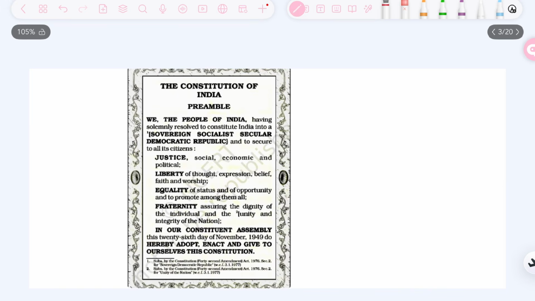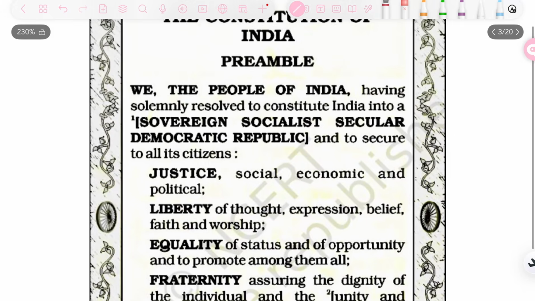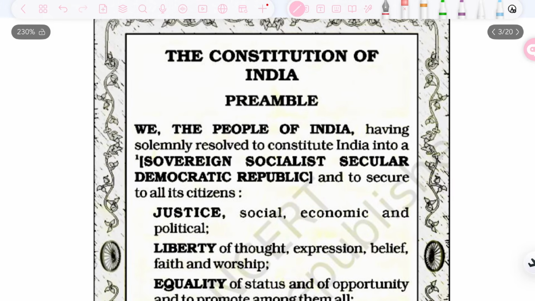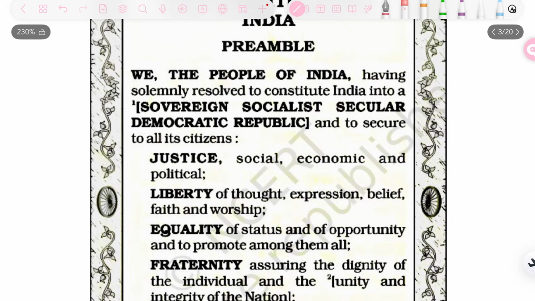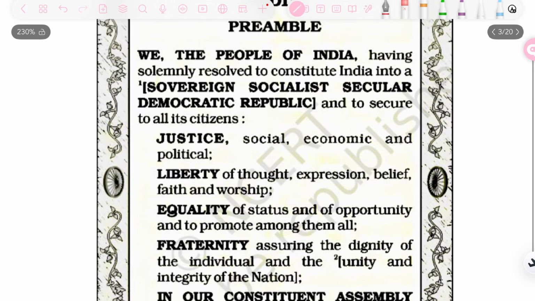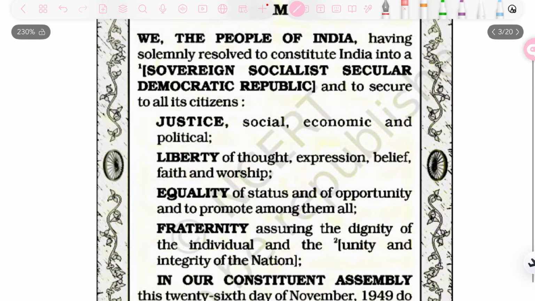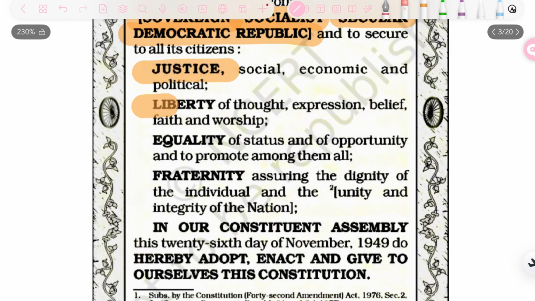Let's now move further. Before moving to each particular word in the preamble, we need to first be thorough with the exact text of the preamble, what is basically written in it. So let's read the preamble once. It mentions that we, the people of India, having solemnly resolved to constitute India into a sovereign, socialist, secular, democratic republic, and to secure all its citizens justice, liberty, equality, fraternity, in our Constituent Assembly this 26th day of November 1949 do hereby adopt, enact and give to ourselves this Constitution.